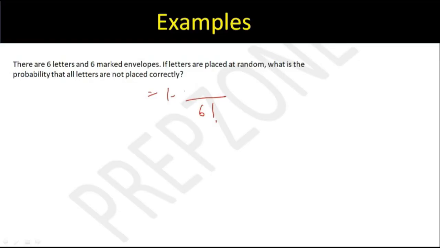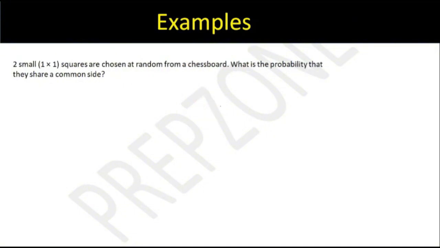In how many ways can all the letters go in the right envelope? Only one way. So the answer is this, 719 by 720. Guys, what is derangement? Everything should be wrong. Necessarily, if there are 6 letters, not even one letter should go to the right place. That is derangement. Here it is asked all the letters are not placed correctly: 1 minus all the letters placed correctly. Shall we move on?